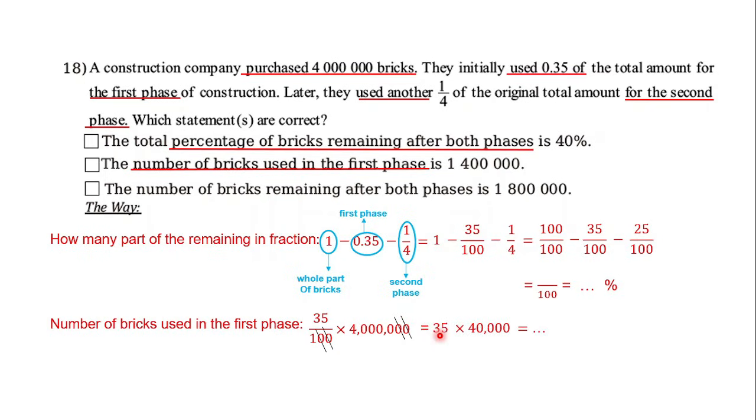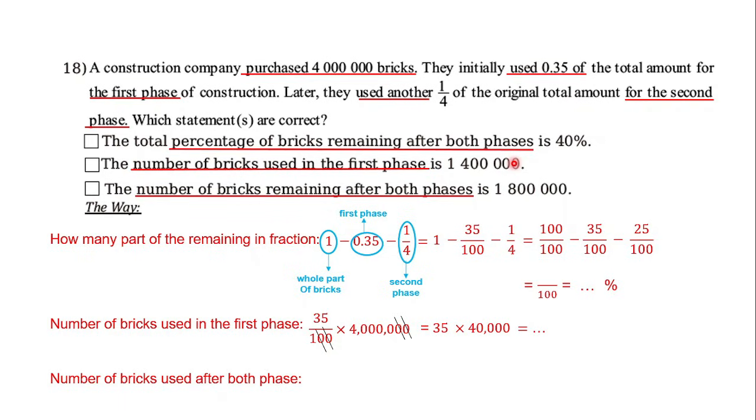After that, you can do just like what I do here. Multiply the numbers 35 and 40,000, and then you can find the answer. Then just compare it with this. Is it correct or not? And the last one is about the number of bricks remaining after both phases is 1,800,000.